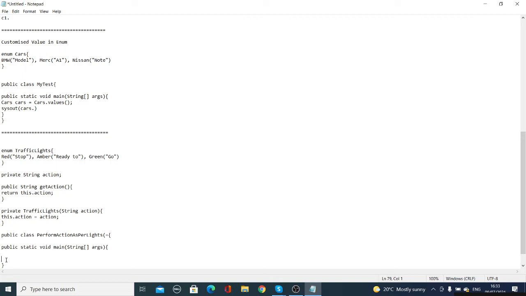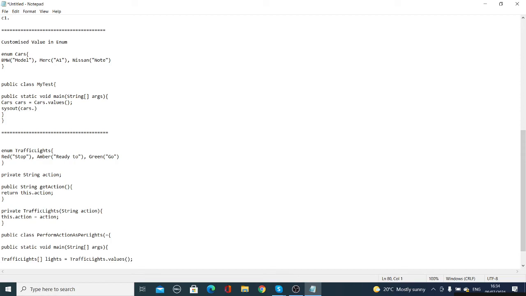As we are using value and passing it, we will use few things: traffic lights as an array. This defines the array, and you can say lights. This lights is a variable of traffic lights. Traffic lights is a class name, so use it. This one will create an object of this particular traffic lights class. Traffic lights dot values.